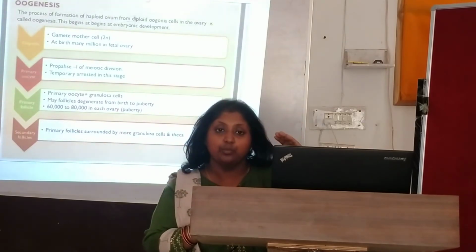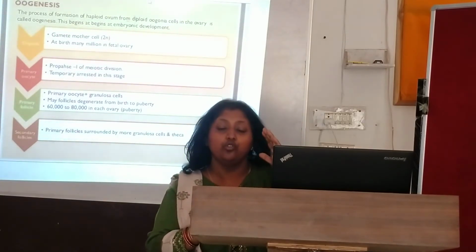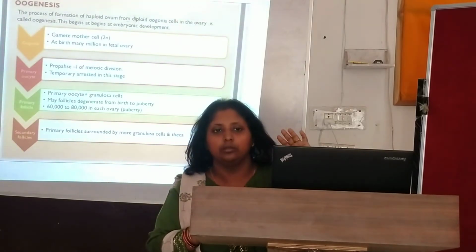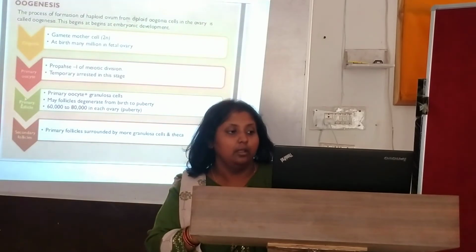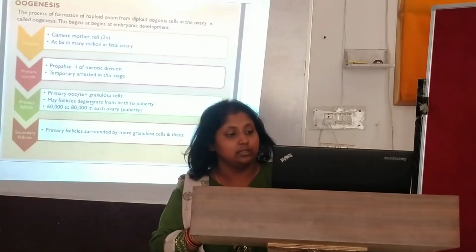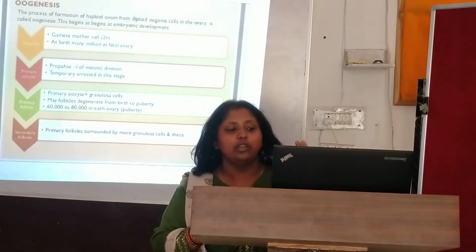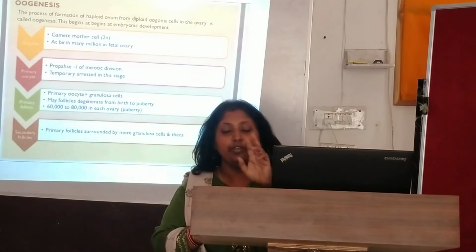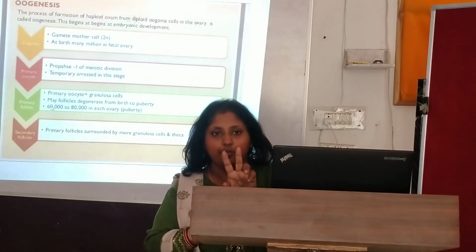Sperms are produced by a human man until the end of his life. But for a female, from the embryonic development, the follicles and cells are forming. But many follicles degenerate from birth to puberty. Each ovary, there are 2 ovaries, I told you, a pair of ovaries.